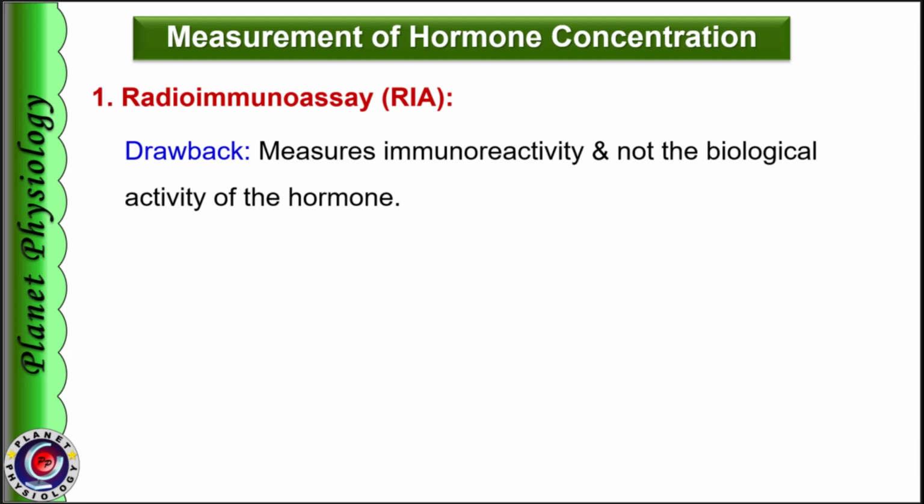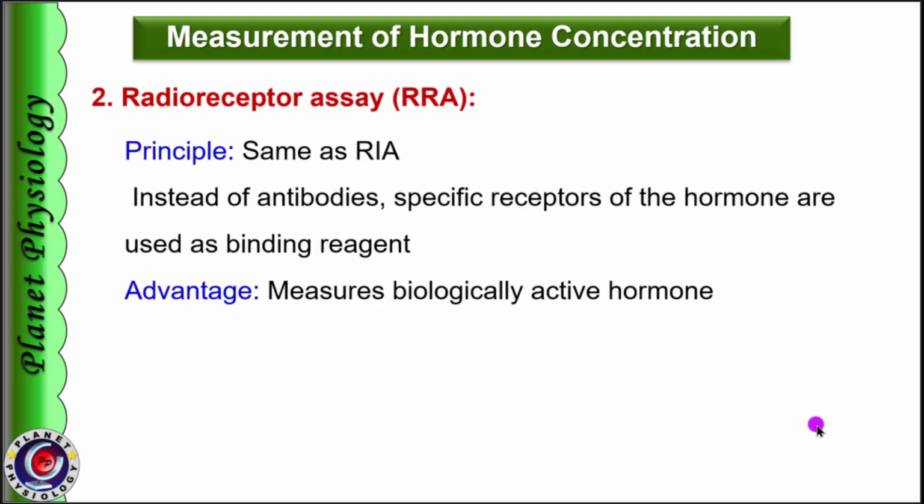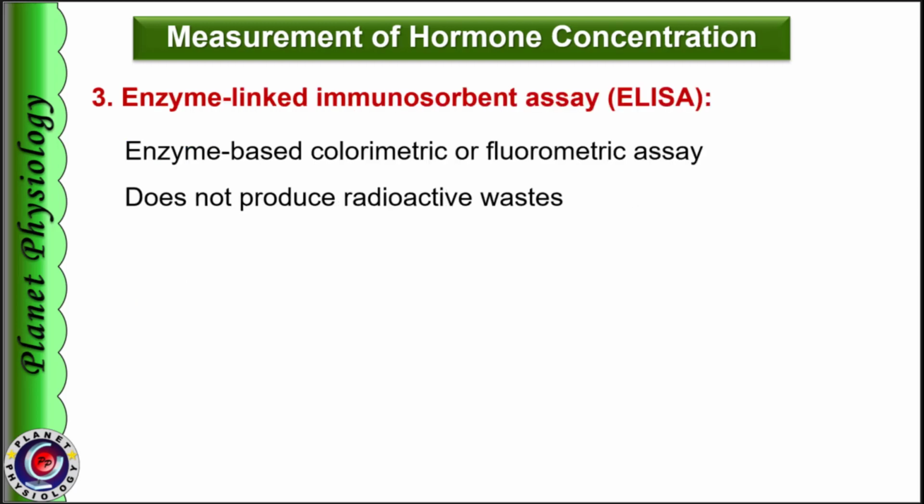To overcome this, instead of antibodies, specific receptors for the hormone are used as the binding reagent, and now this method is known as radioreceptor assay. It measures biologically active hormones. Sometimes ELISA, that is enzyme-linked immunosorbent assay, also can be used to determine hormone levels in the blood. It is an enzyme-based colorimetric or fluorometric assay and does not produce radioactive waste.